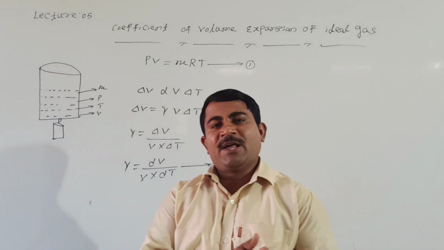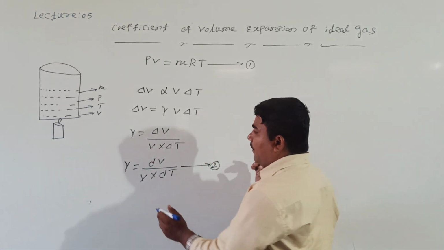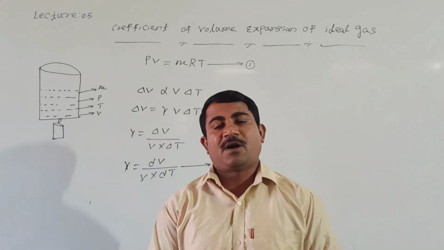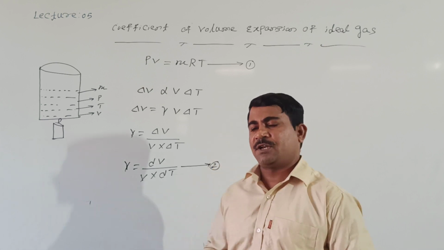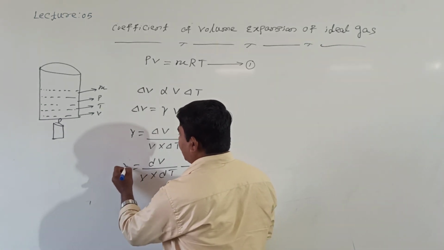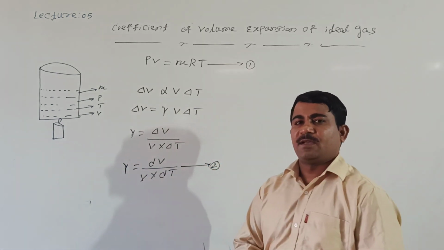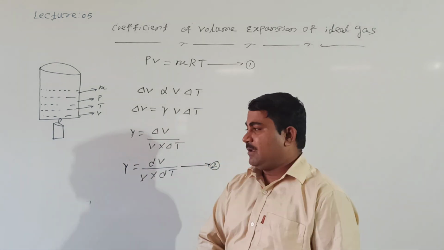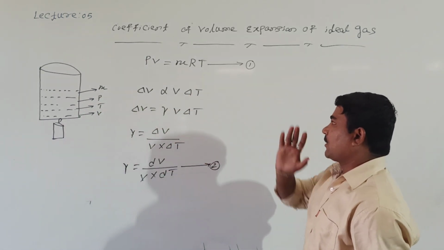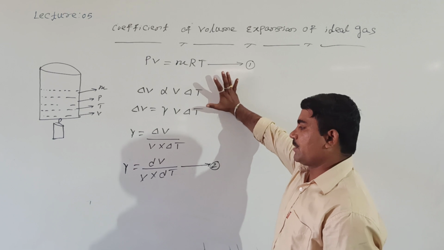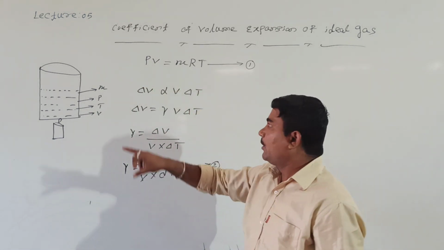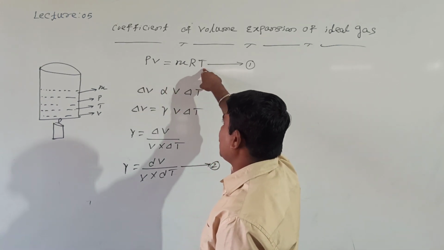But now, how is the coefficient of volume expansion for this gas related to temperature? That is the question here. The gas is heated under constant pressure. When gas is heated under constant pressure, what about equation number 1? If pressure is constant, volume changes and temperature changes.